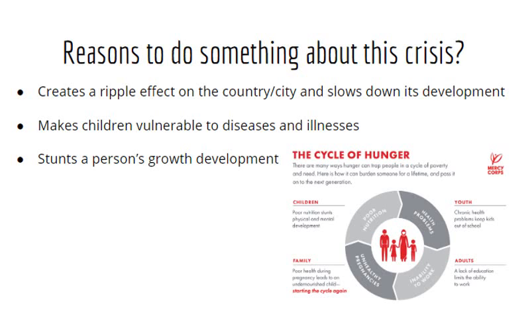Why is it important to do something about this crisis? It is important to do something about this crisis because it slows down the development of countries and it creates a ripple effect on those countries where people suffer from world hunger. Not only does it cause bad health and suffering to those people, but it slows down many more areas of development, such as education and employment. Malnutrition also makes children vulnerable to diseases and illnesses, and it stunts the growth and development of kids.